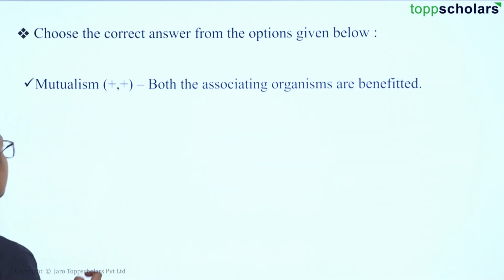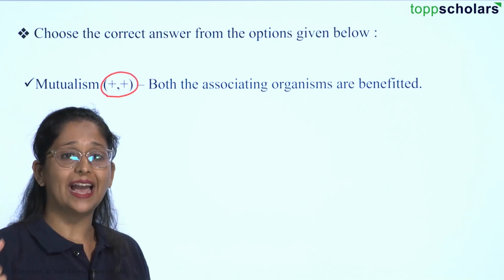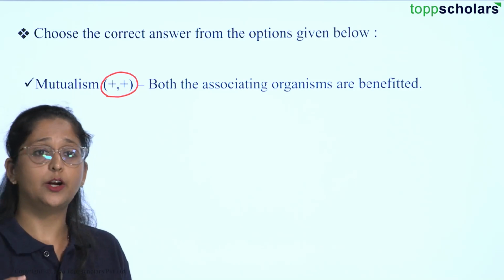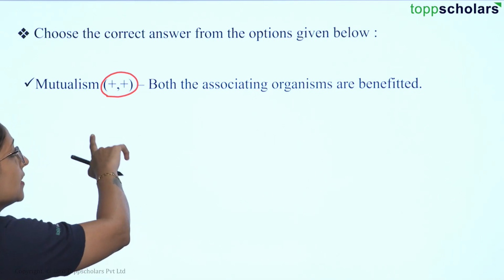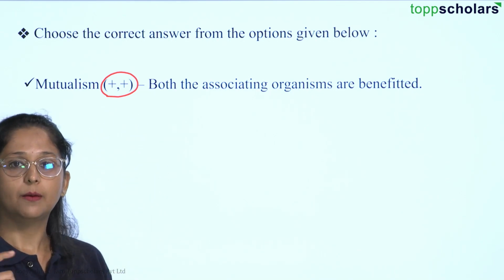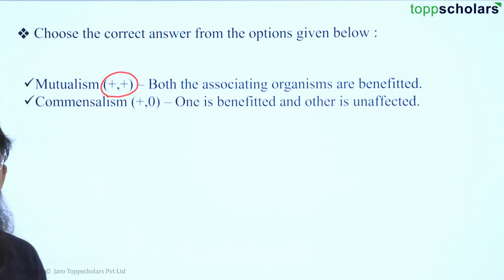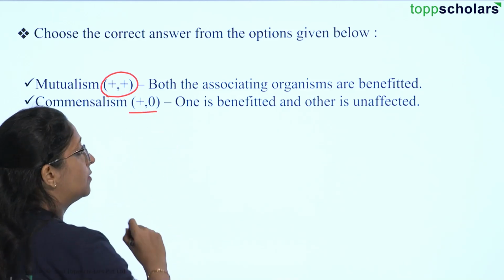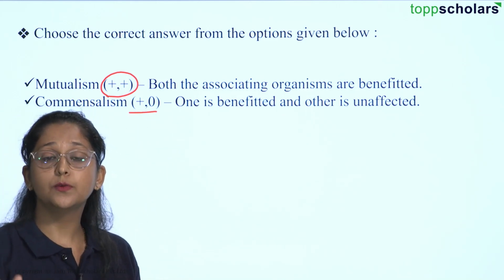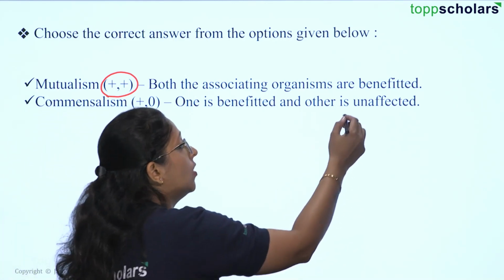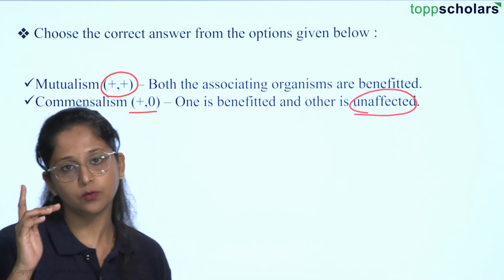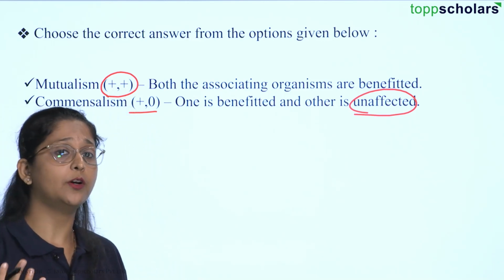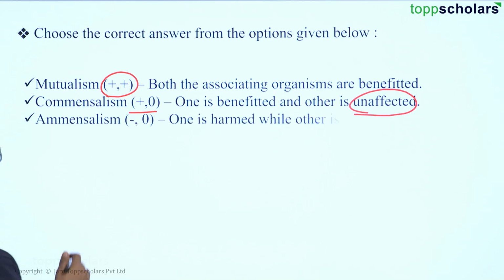So we have mutualism. In mutualism, this particular sign indicates that both the organisms are benefited out of it, right? It's a kind of mutual relation between two organisms. So this plus sign indicates both the organisms would be benefited. In commensalism, you can see that one organism is benefited and the other organism is not having any effect, so you can call it unaffected, right? There is no loss in this situation because only one is benefited, but the second one is not going through any effect.